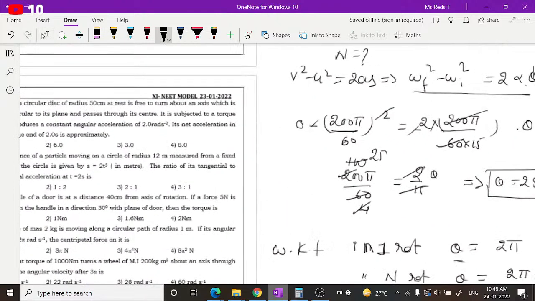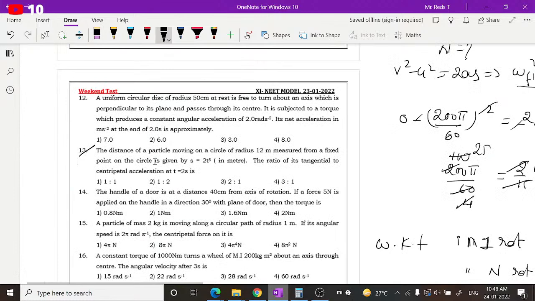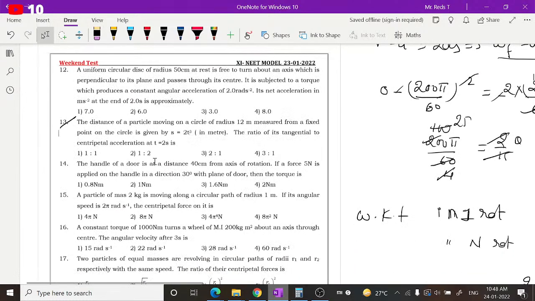What is given here in the question number 13? So it is given that the distance of a particle moving on a circular path, the distance of a particle.